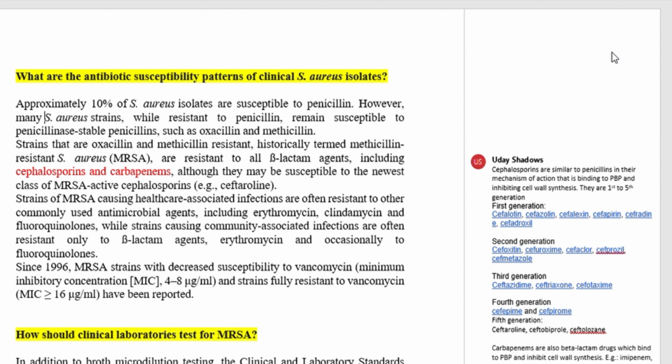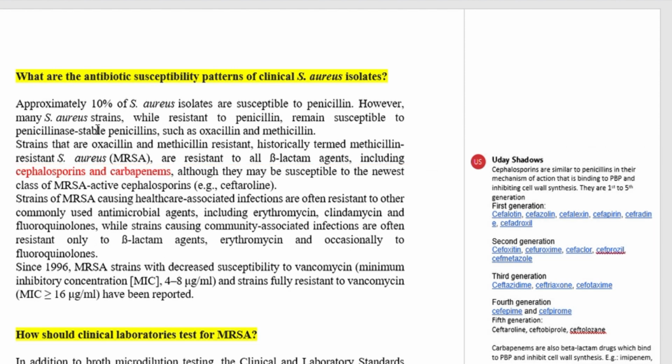They are also emerging and they are resistant to all beta-lactam agents including cephalosporins and carbapenems, although they may be susceptible to the newest class of MRSA active cephalosporins, for example ceftaroline. Here in the comments you can see the cephalosporins are similar to penicillins in their mechanism of action, that is binding to penicillin binding protein and inhibiting cell wall synthesis, and they can be categorized from first generation to fifth generation. And here you can see the examples of different generations of cephalosporins.